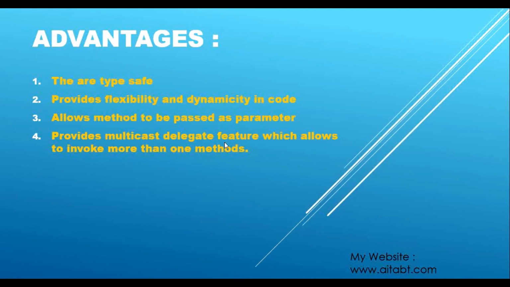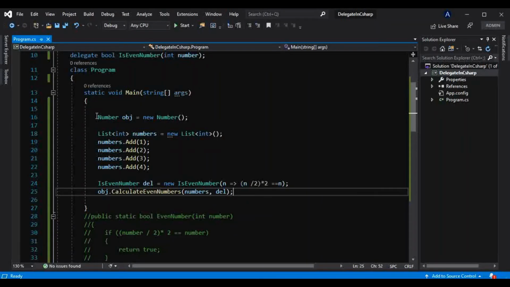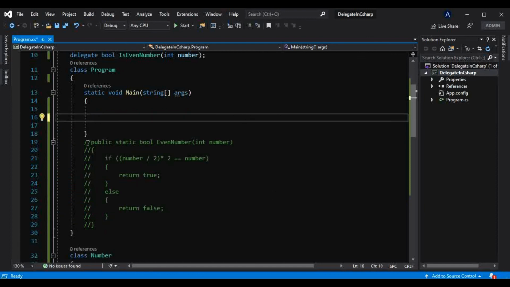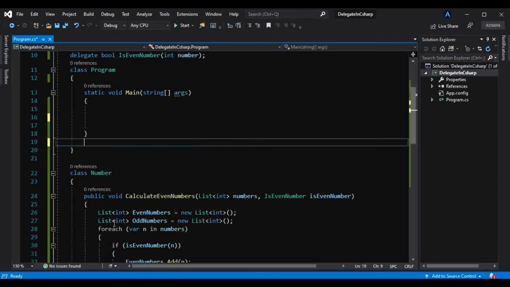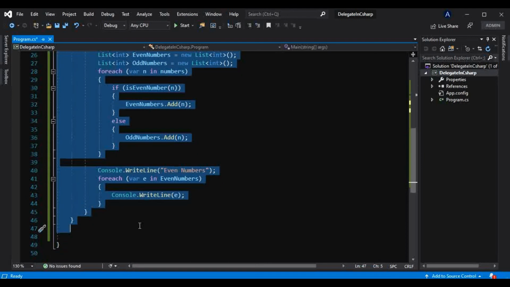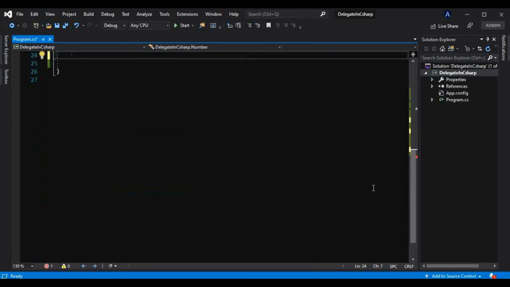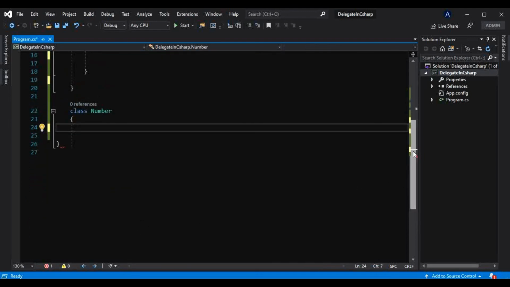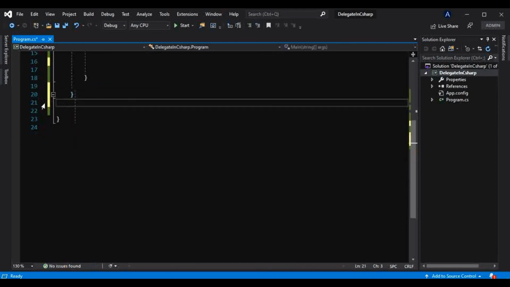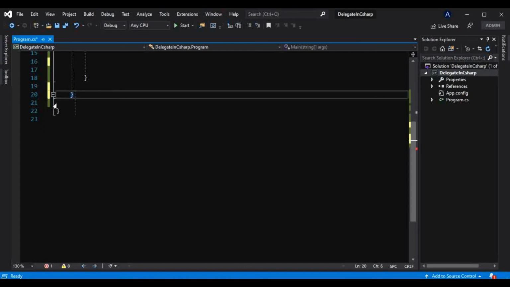For that, let me get rid of all of this. I will remove everything from here so that you will understand. I will take a very simple example here, the same example that we started with, that is show message, a simple delegate showing a message.